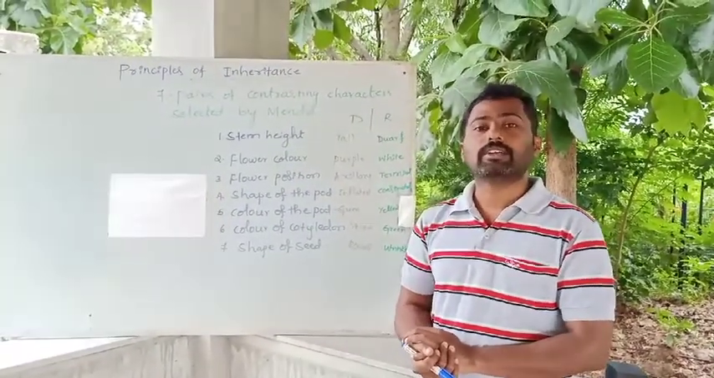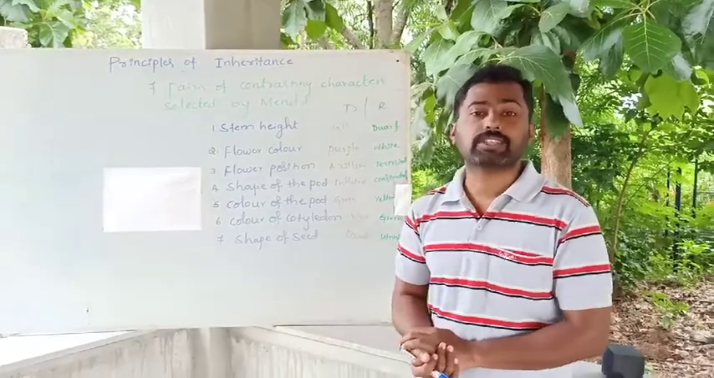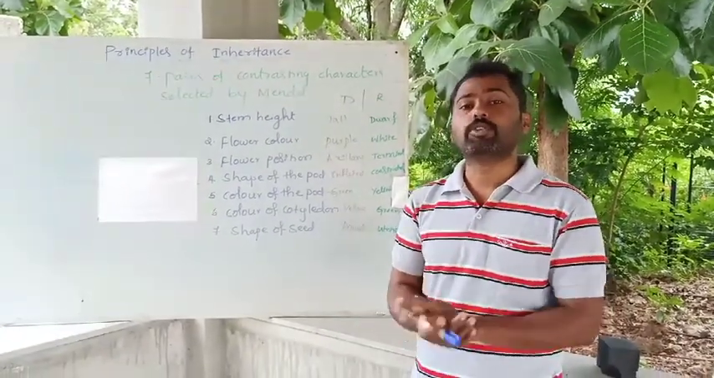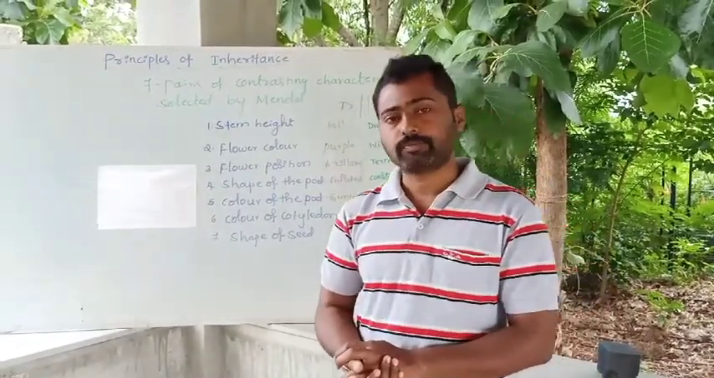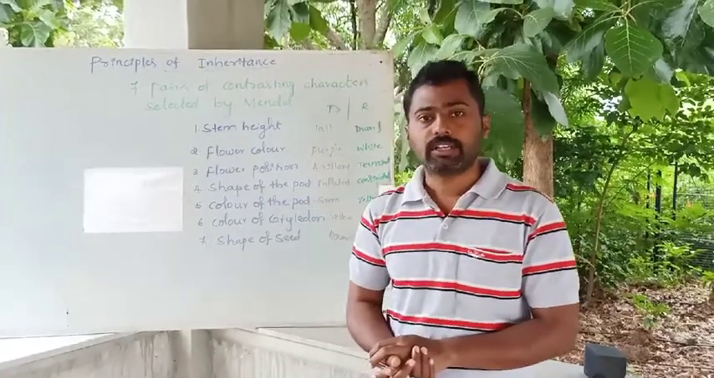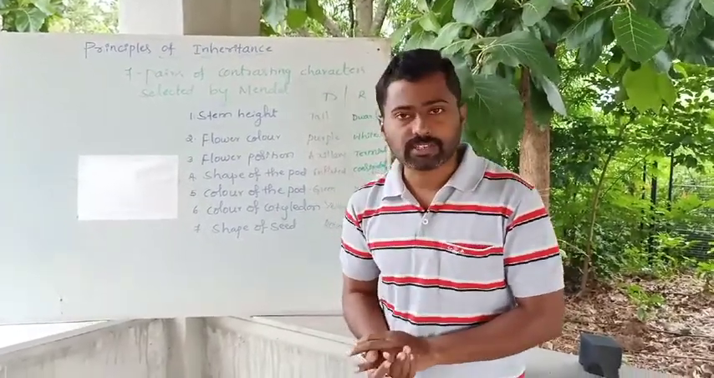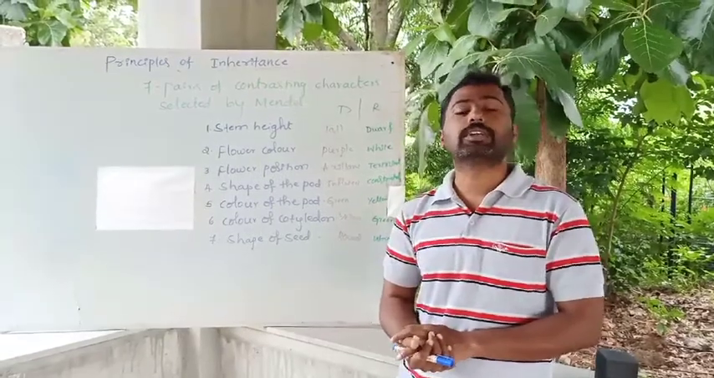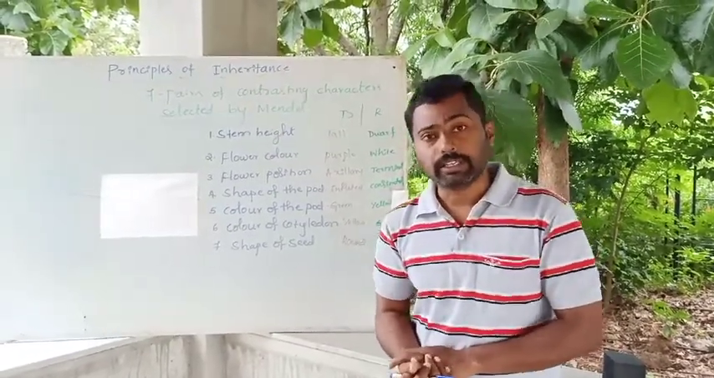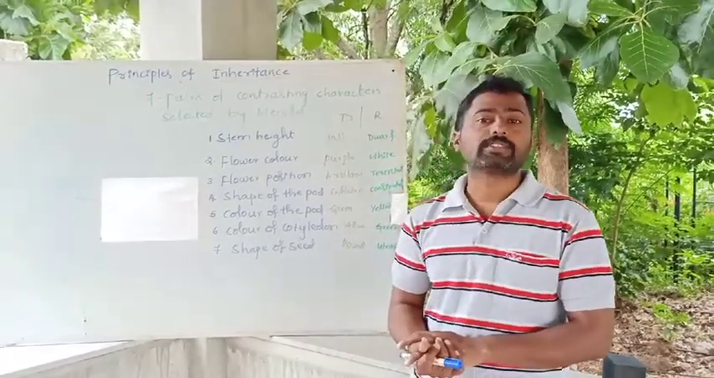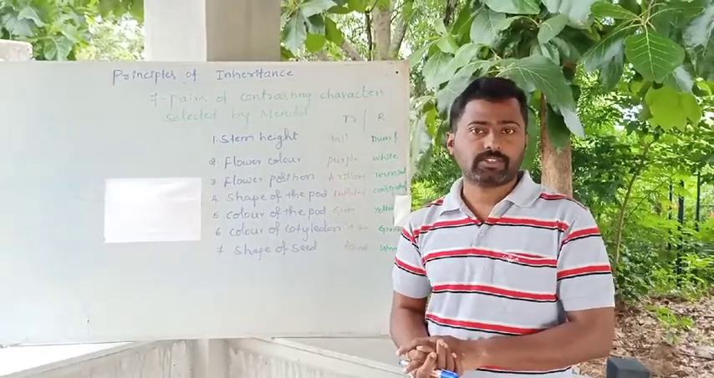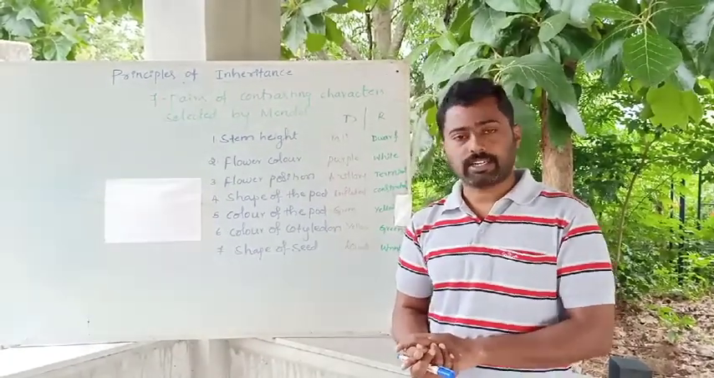Finally, he came up with the 7 contrasting characters. At that time, no one recognized Mendel's work. Later on, after his death, Karl Correns, Hugo de Vries and Tschermak rediscovered the work of Gregor John Mendel. Finally, Mendel is regarded as the father of genetics. Okay, so this is about the last class.